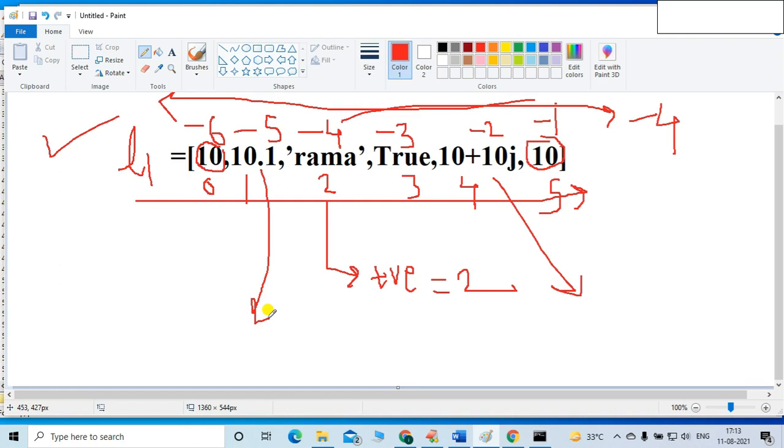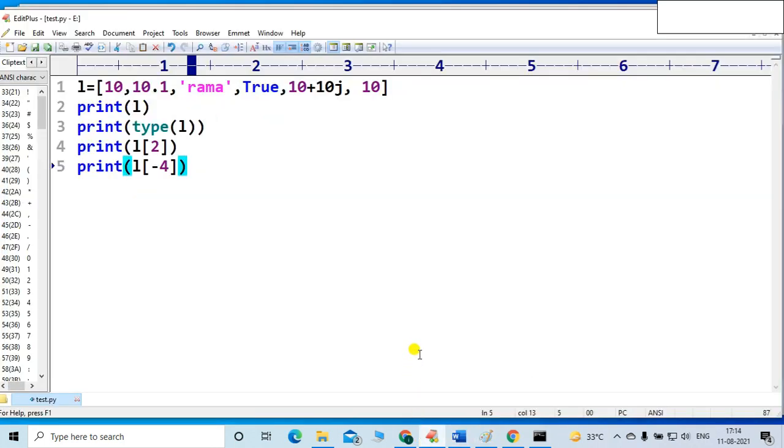That is all about the list, friends. And one more thing I want to tell you about the list: list is growable in nature. I can increase the size of the list, or I can decrease the size of the list. If I want to increase the size, I can easily do it.